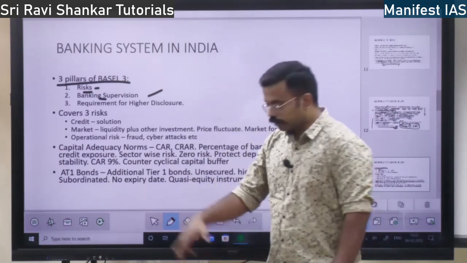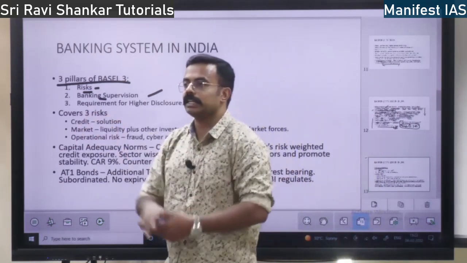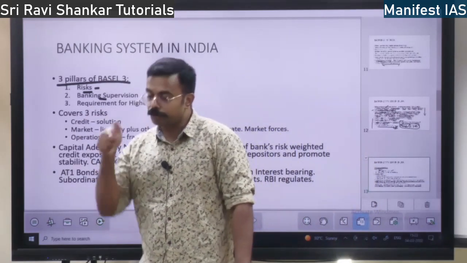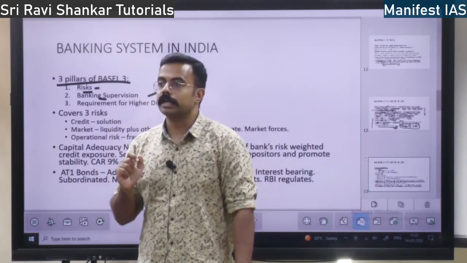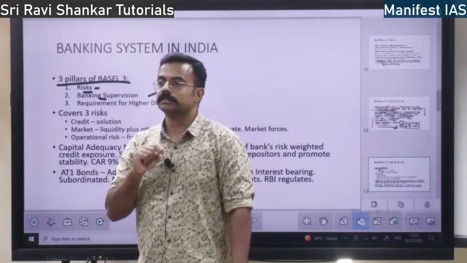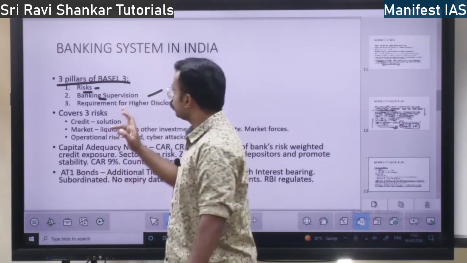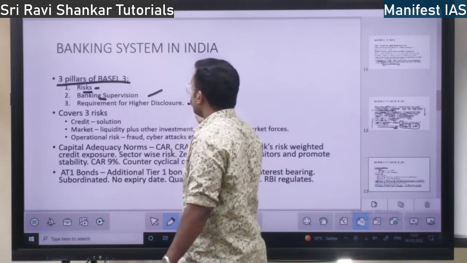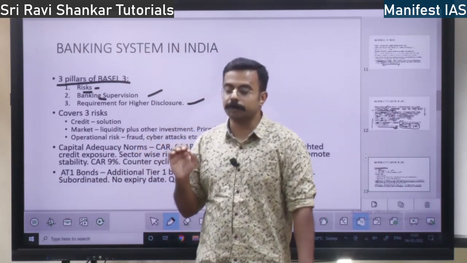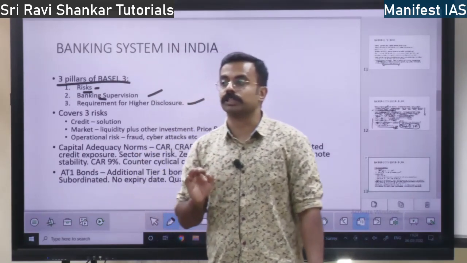That is the banking supervision. Banks should keep a bird's or eagle's eye on the assets. Clear? In order to reduce the risk. Next, requirement for higher disclosure. The third pillar is requirement for higher disclosure.